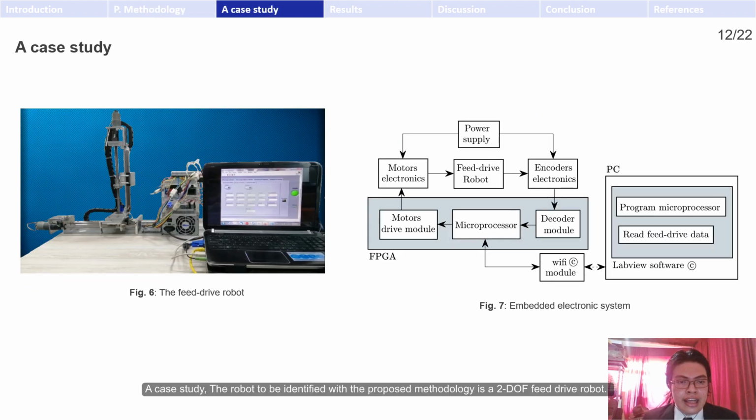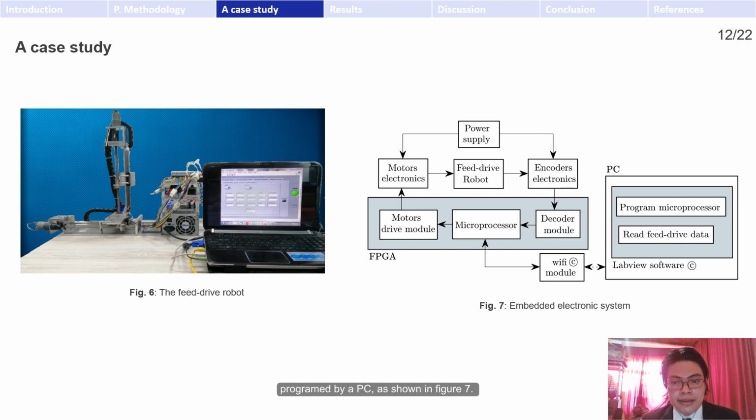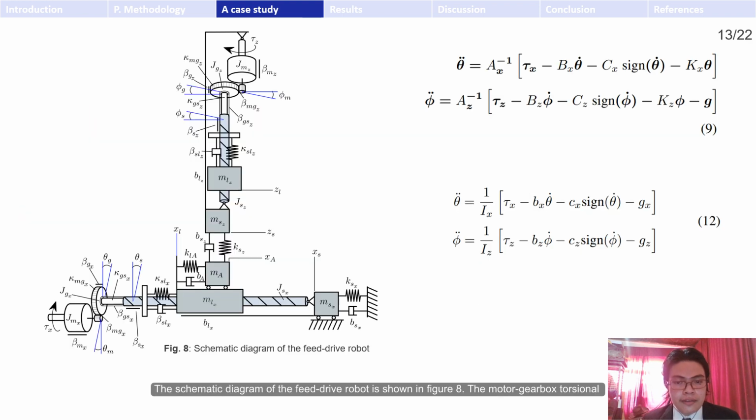A case study. The robot to be identified with the proposed methodology is a 2DOF Feed-Right robot. The robot uses 2 DC motors, 2 incremental encoders, and an FPGA system to handle the robot. The microprocessor of the system is programmed via PC, as shown in Figure 7. The schematic diagram of the Feed-Right robot is shown in Figure 8.